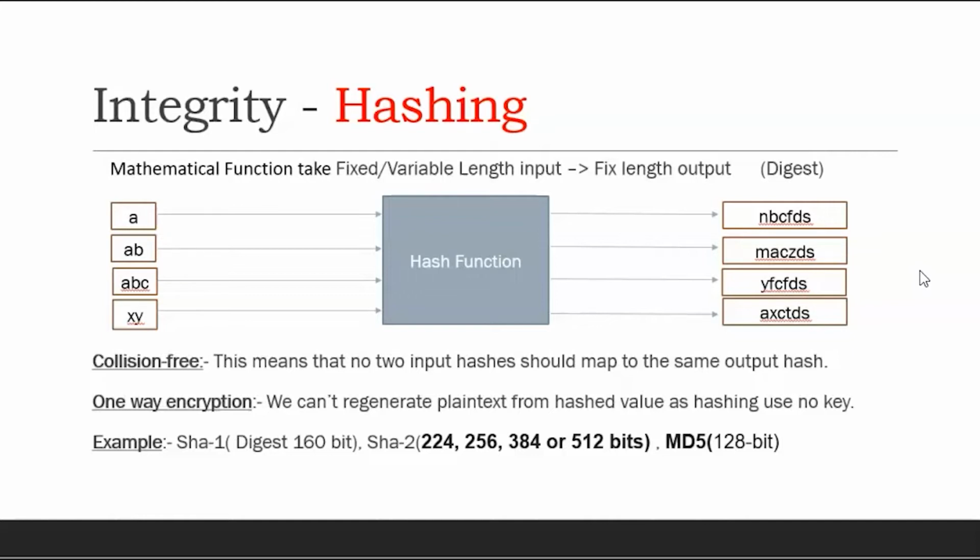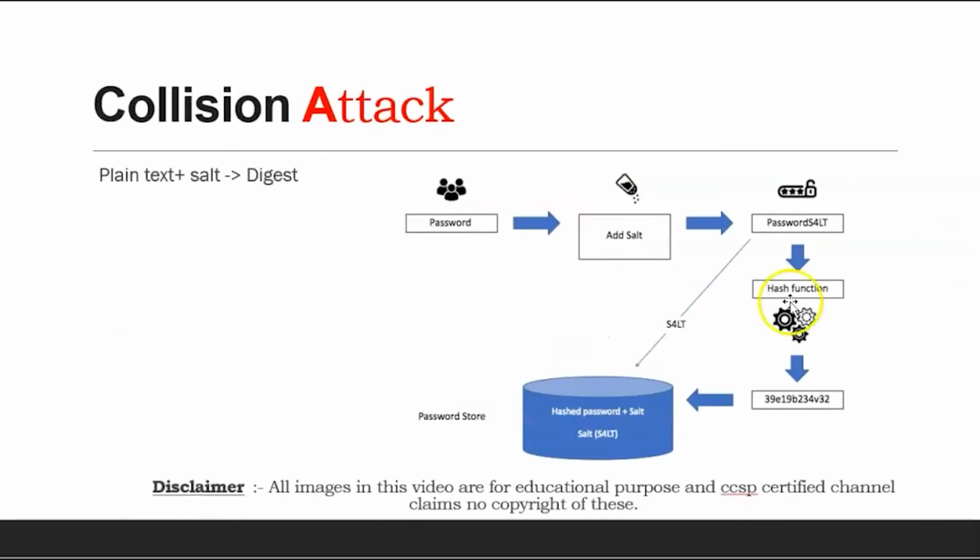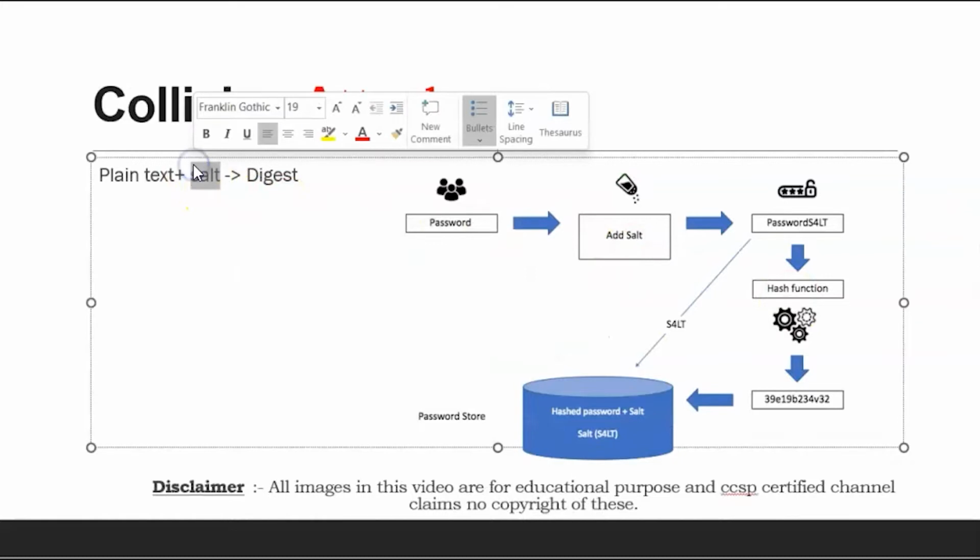In the same way, the attacker can use a collision attack, and they can use industry-known passwords. They can perform the hashing of those passwords because there is no key. The hash function is publicly available. They can perform all the password hashing, compare with the database, and try to get access to the user's account. So to overcome that problem, the concept of salt is introduced.